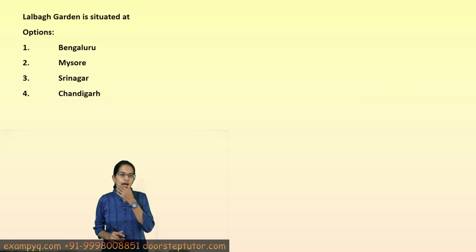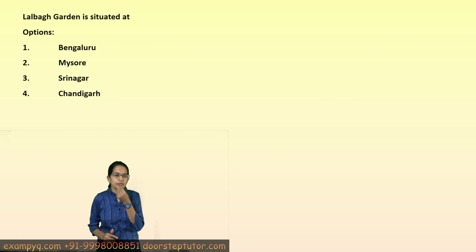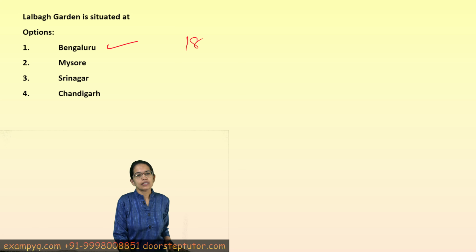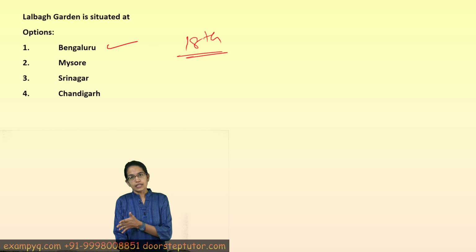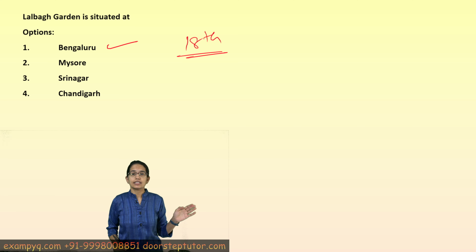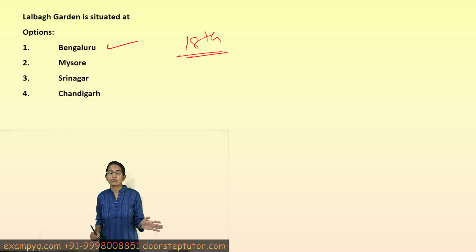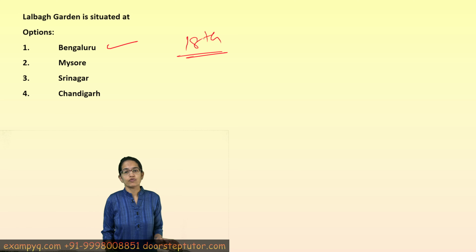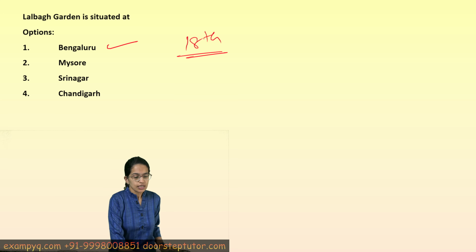The next is Lal Bagh. Lal Bagh is one of the very famous gardens situated in the heart of Bangalore, and this was built somewhere in the 18th century by Hyder Ali and later completed. This started with Hyder Ali and later was completed by Tipu Sultan. This is one of the major gardens which is the annual host for the flower show and has a numerous collection of tropical plants which are seen in this garden.